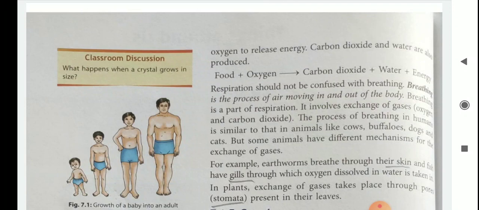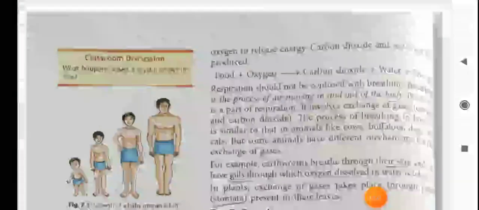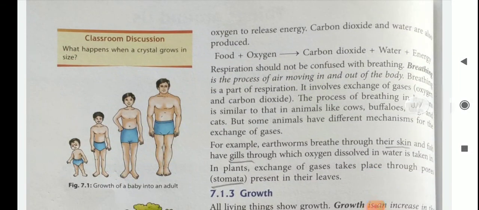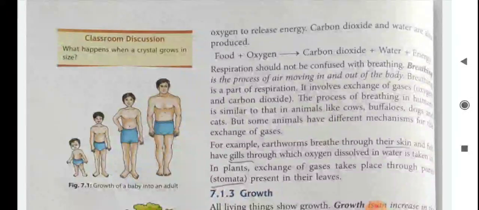Breathing is the process of air moving in and out of the body. Breathing is a part of respiration. It involves exchange of gases, oxygen and carbon dioxide. The process of breathing in humans is similar to that in animals like cows, buffaloes, dogs and cats.